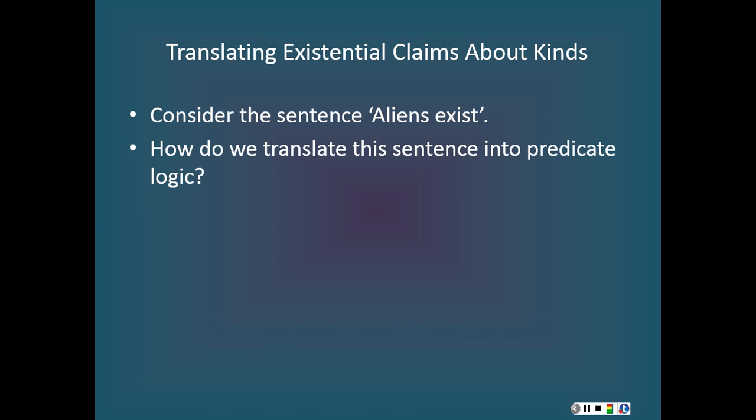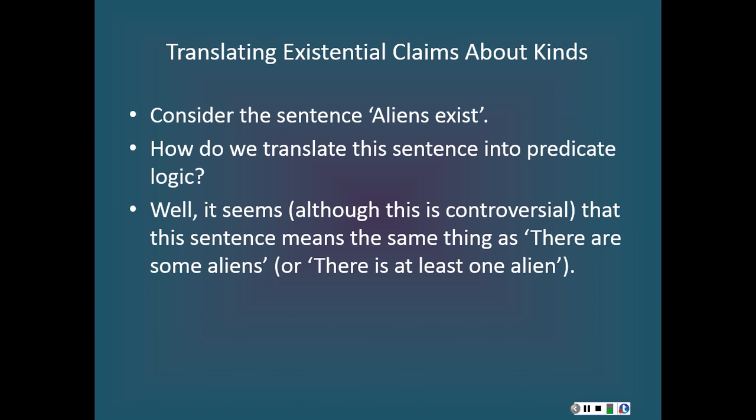So I want to start off by considering how we might go about translating claims to the effect that certain kinds of things exist. So consider the sentence, aliens exist, for example. How do we translate this sentence into predicate logic? Well, it seems to me, at least, although this is controversial, and actually in the last lecture I'll talk a little bit more about why this is controversial, but it seems to me that the sentence aliens exist means the same thing as there are some aliens, or there is at least one alien.